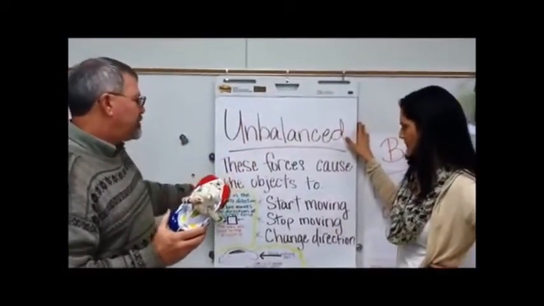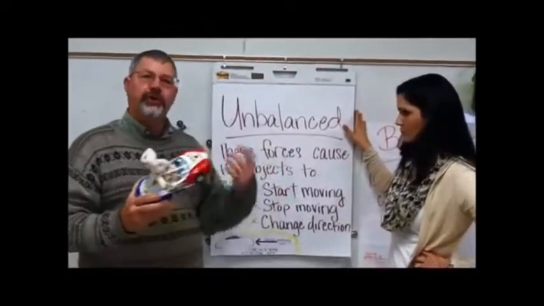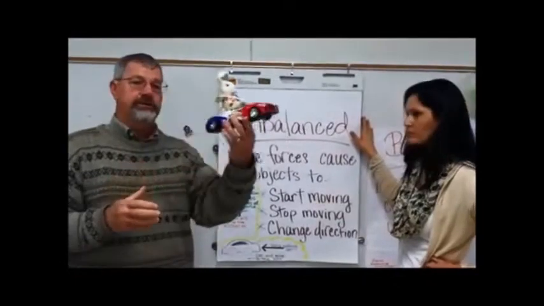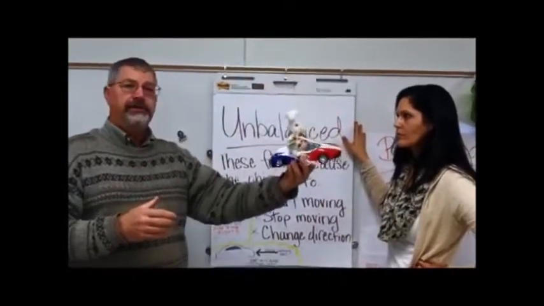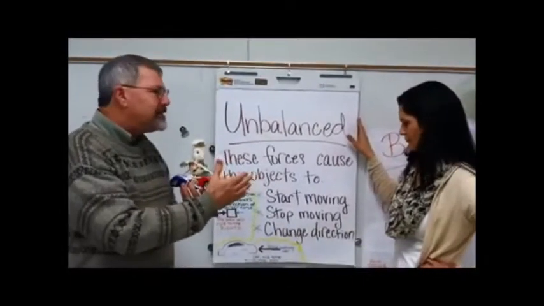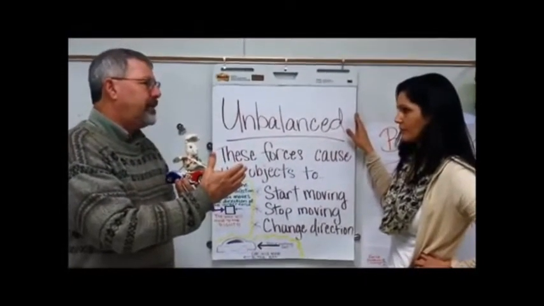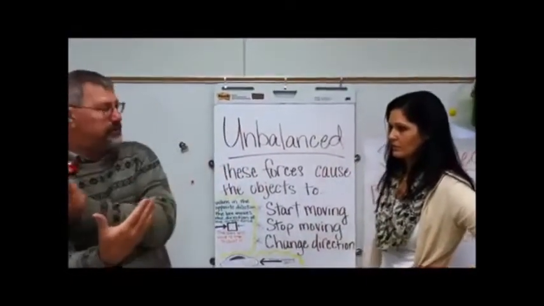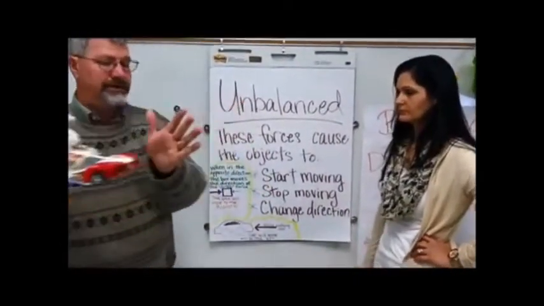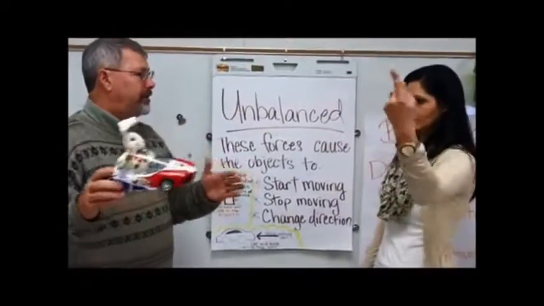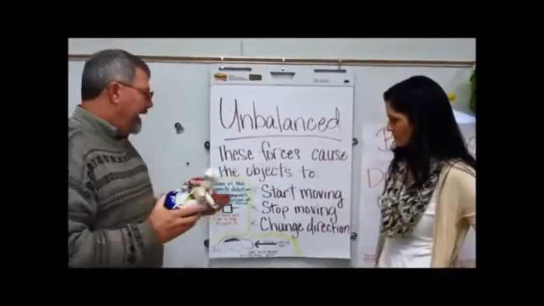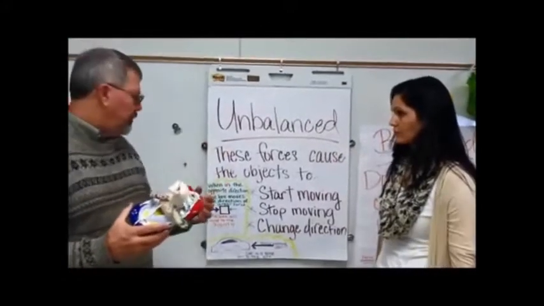So these forces cause the object to start moving and to stop moving. The car would just keep going in space until it hit some other object with exactly the same amount of force, and then it would stop. If it was more force, it would push the other way, to change its direction, or change direction if it was not exactly at one angle. That's the way unbalanced forces work.